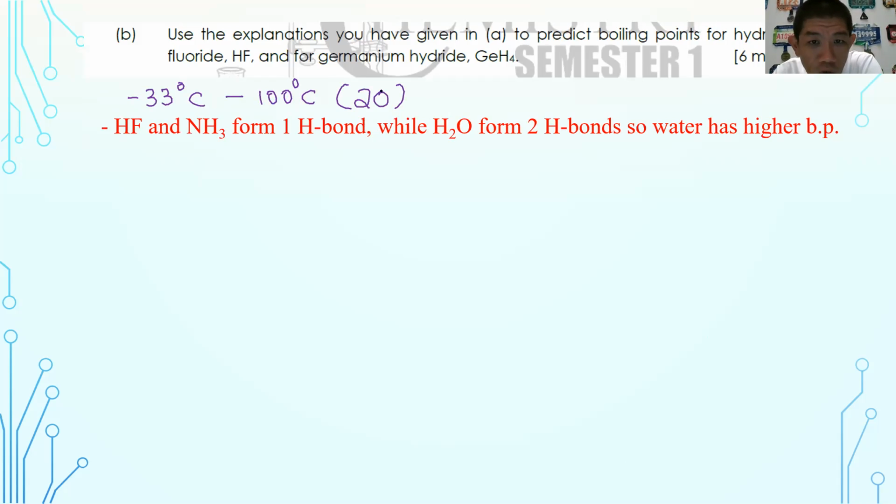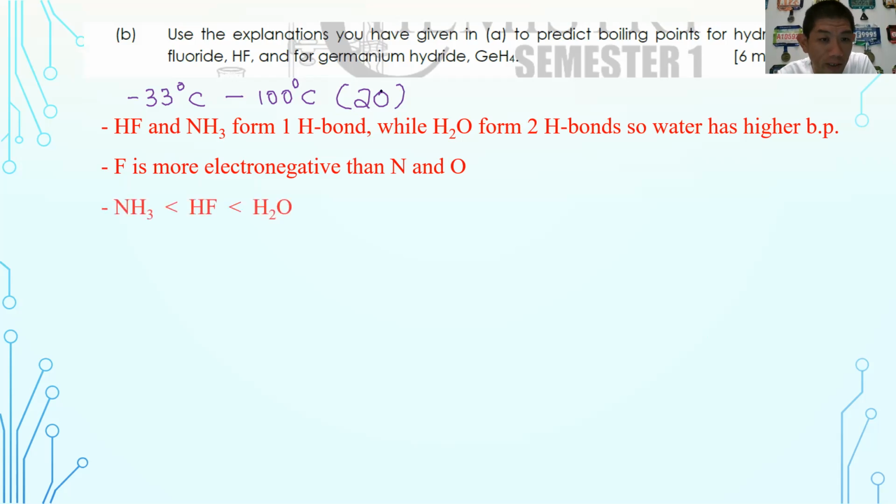Because HF and NH3 form one hydrogen bond, while water form two hydrogen bonds. So water has a higher boiling point. And then you also have to specifically mention that fluorine has a higher electronegativity than nitrogen and also oxygen. However, because water has more hydrogen bond compared to hydrofluoric acid, so that is why the melting point, boiling point is greater for water. Okay, so there is 3 points in here.